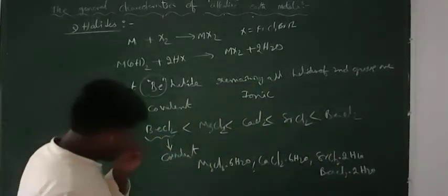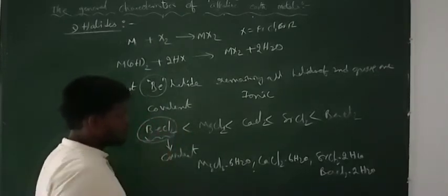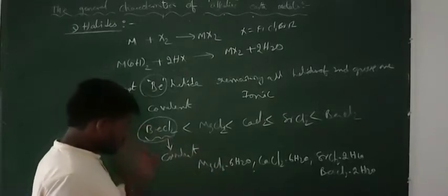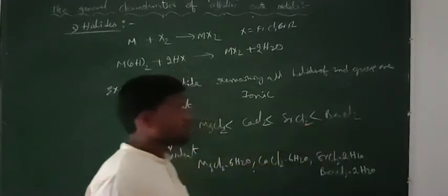Right? So now beryllium chloride, which is covalent in nature, that's why this is unable to form the hydrated salt.